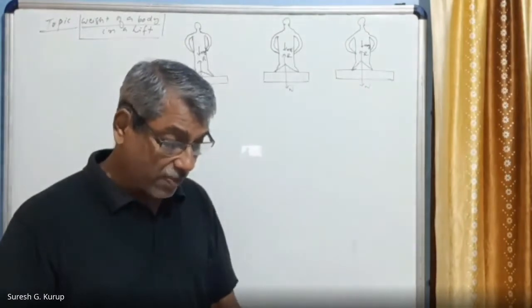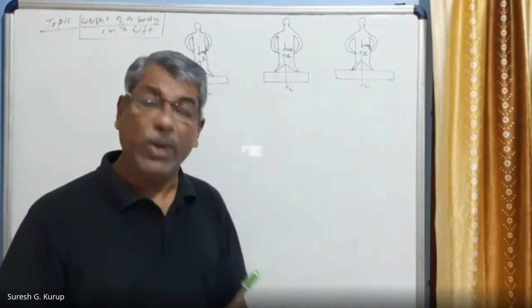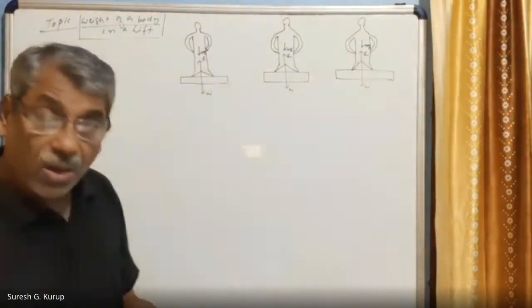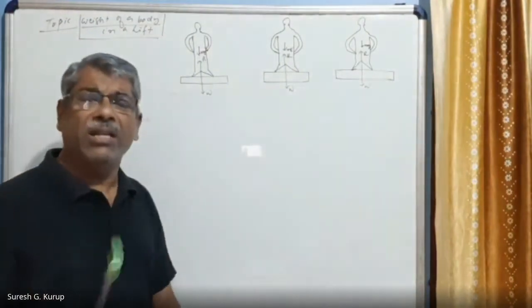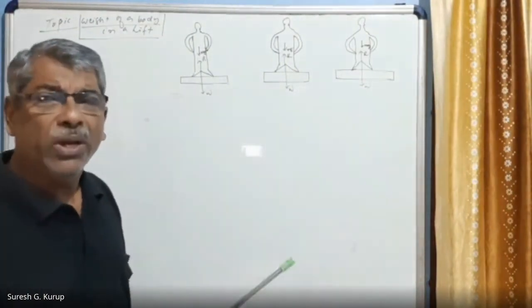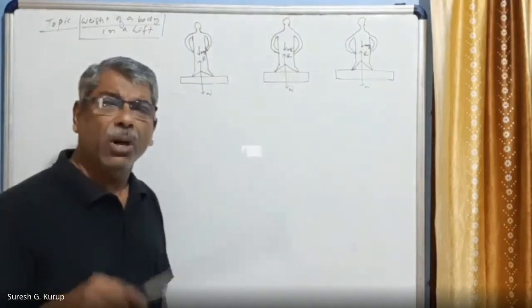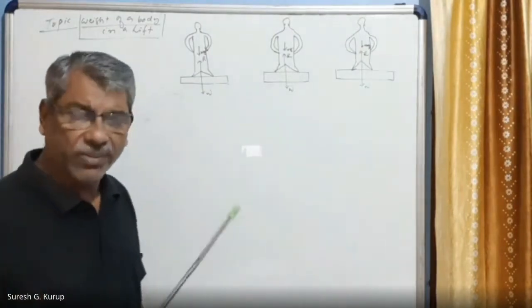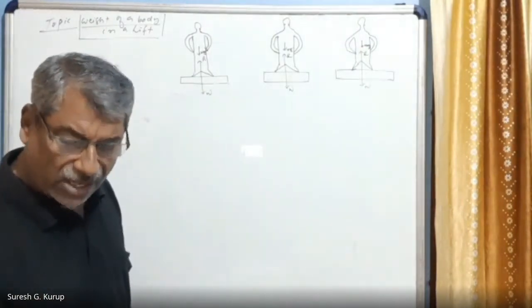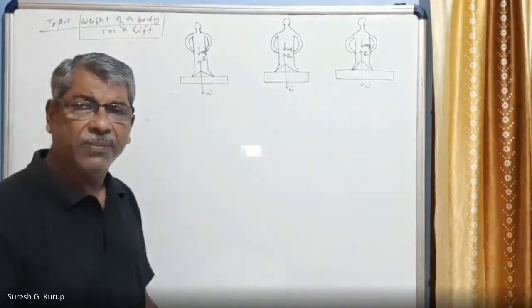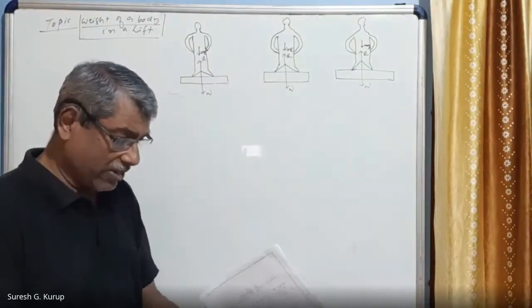We can first suppose that the lift is not moving up or down, but is at rest. This is case number one: the lift is at rest.